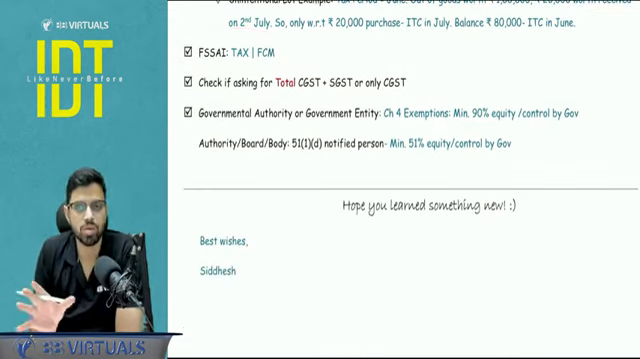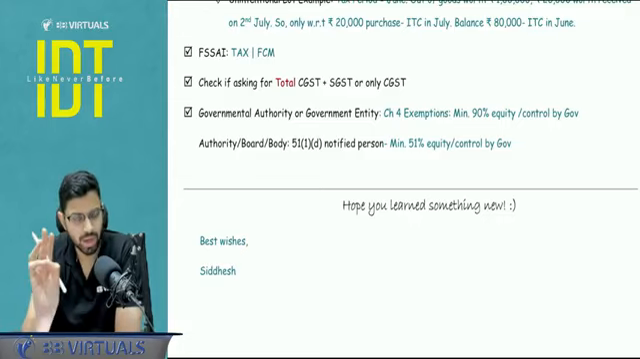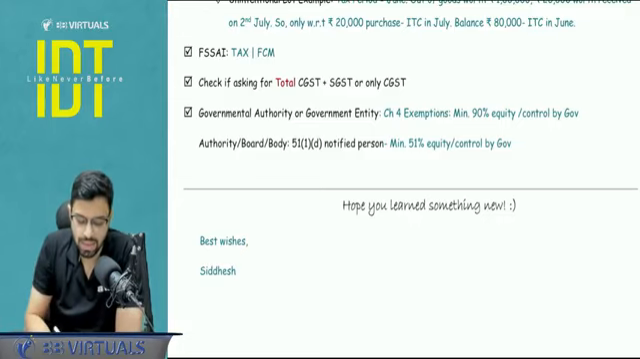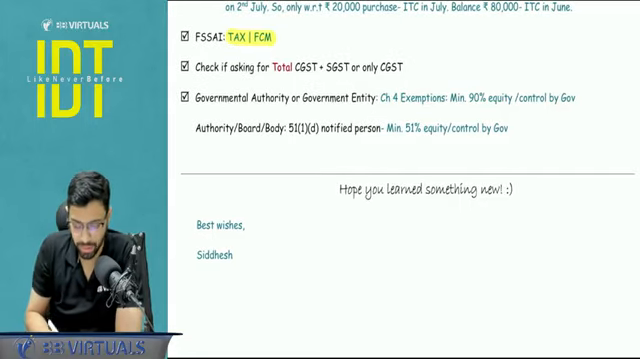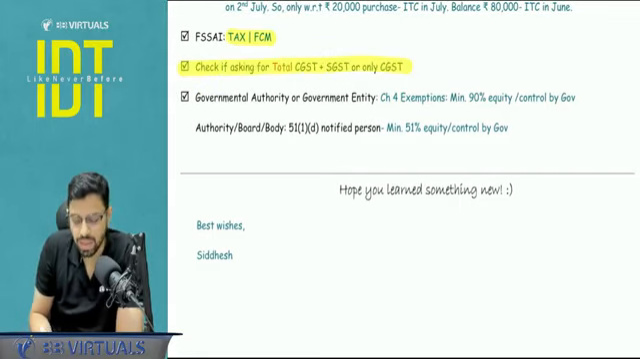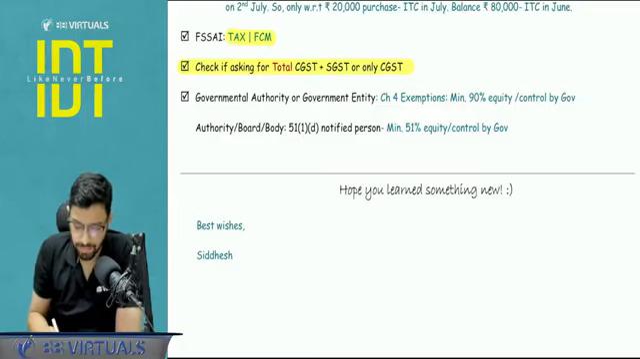FSSAI, that is the Food Registration Authority. This point to be noted. Tax will be applicable here. This is not exempt and it is chargeable under FCM basis. This is on the basis of the ICA case booklet point. Check if the question is asking for the answer for the total of the CGST and SGST or only the CGST part.